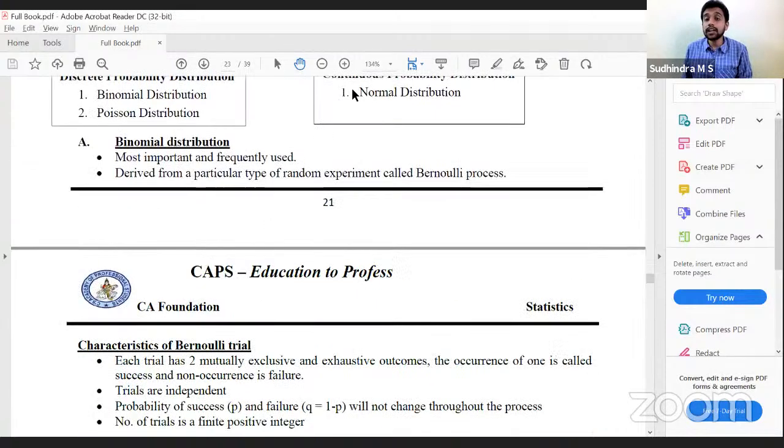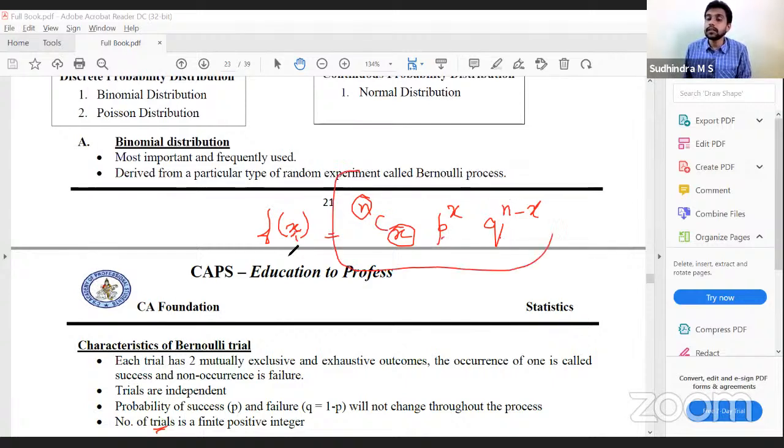So how will I calculate the probability? I'll calculate the probability based on this function. F of x is equal to nCx into P to the power of x into Q to the power of n minus x. So here N is the number of trials that we do. X is the value for which we want the probability. P is success, Q is failure, which would be constant. So using this, we can find out the probability function for each variable. Thereby we can construct the probability distribution.